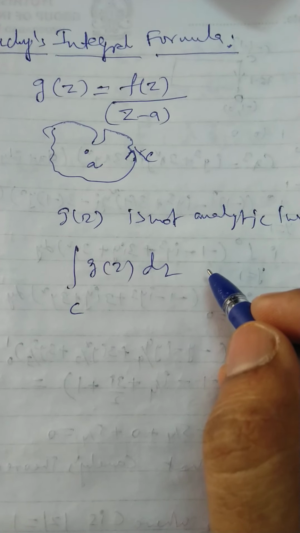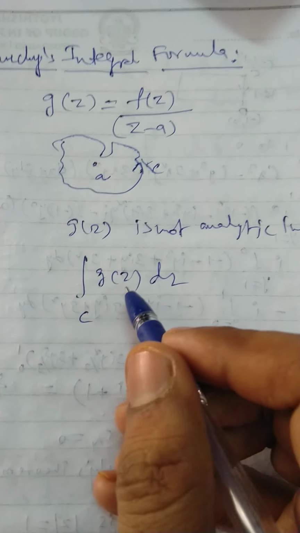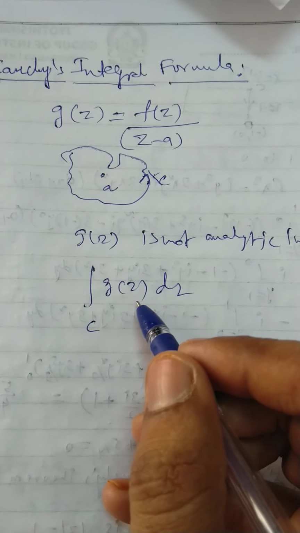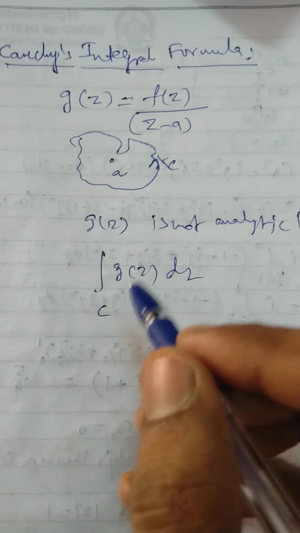So in such a case, to evaluate integrals of this kind of functions, we have to study Cauchy's integral formula.